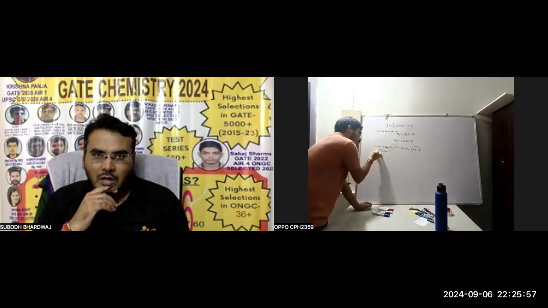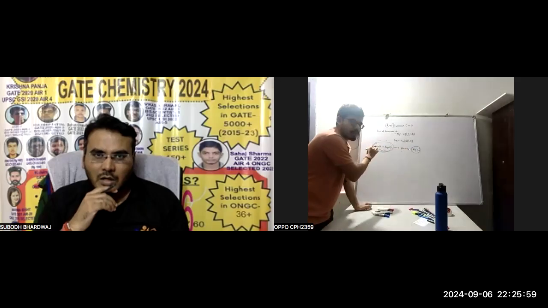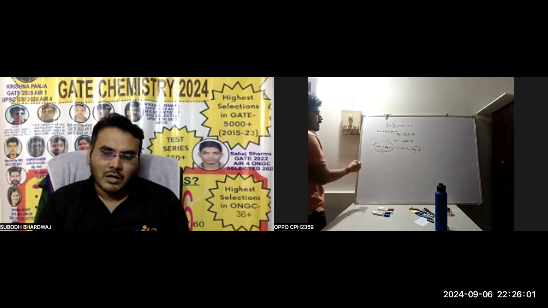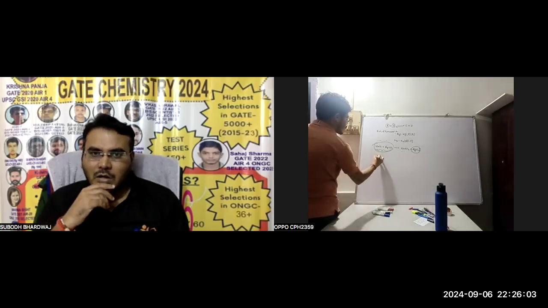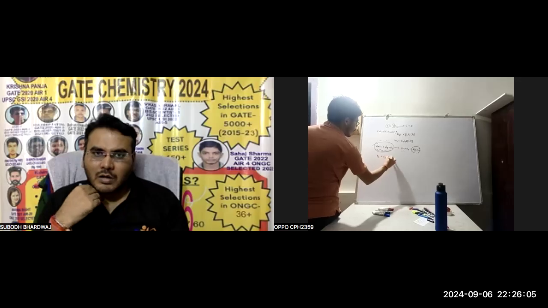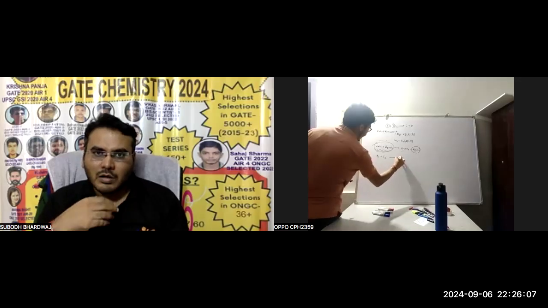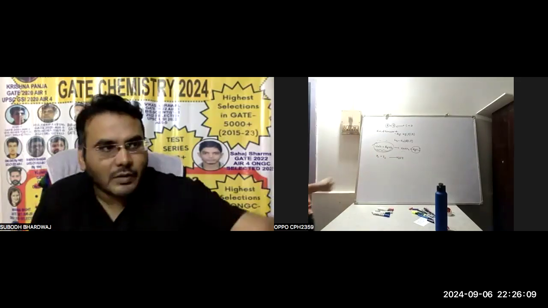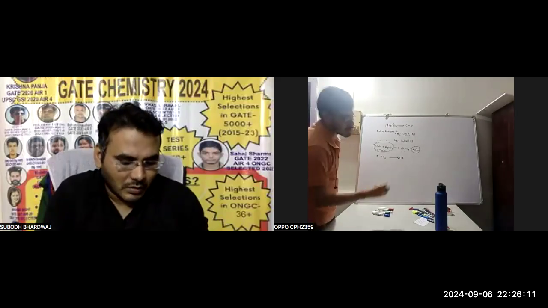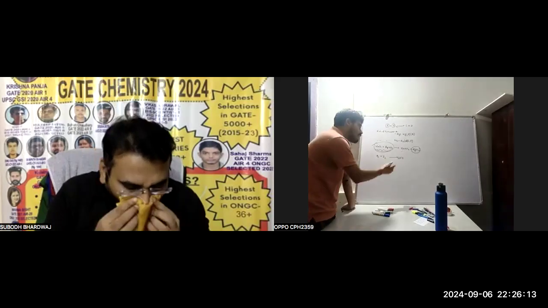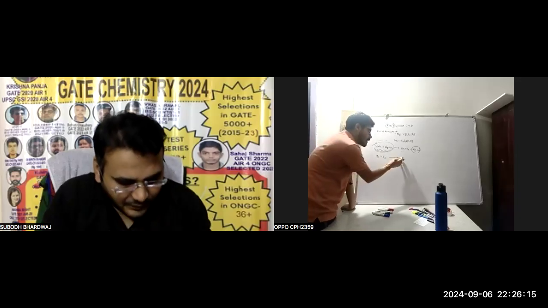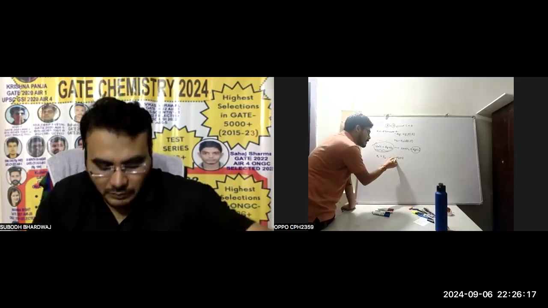But suppose I am taking hydrogen and iodine reacting to form hydrogen iodide. If we apply some temperature, hydrogen iodide can decompose to give hydrogen and iodine again.